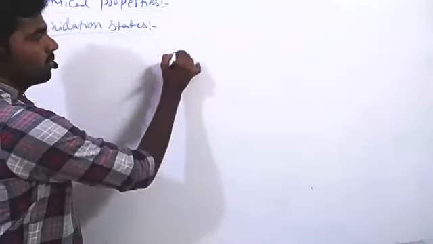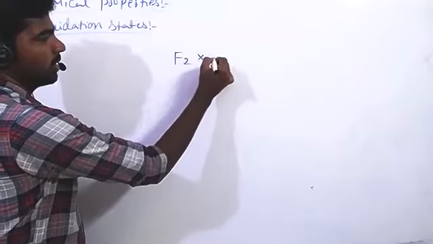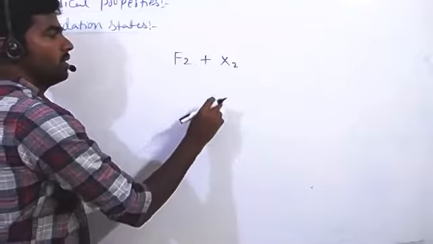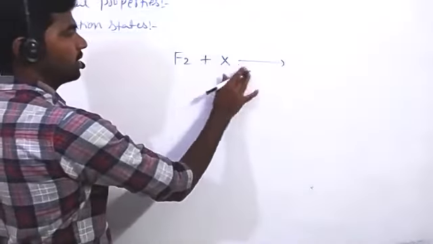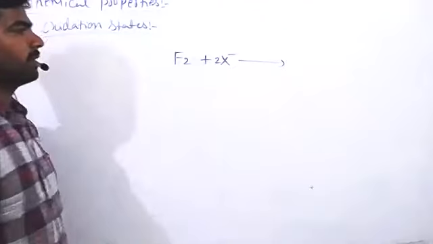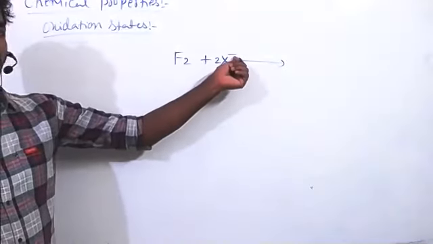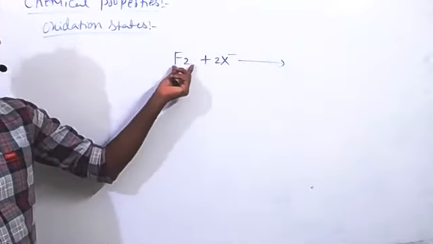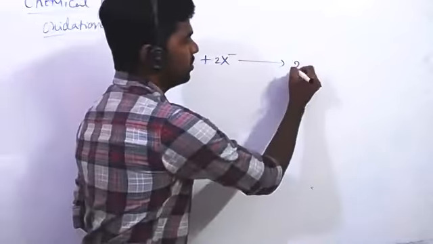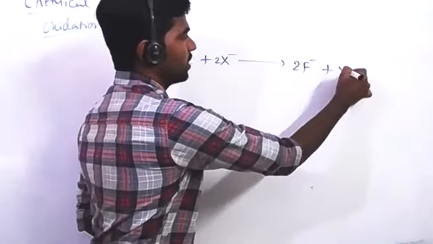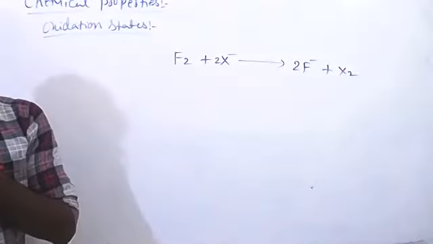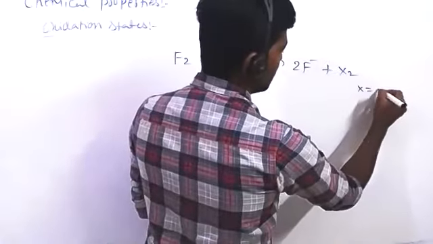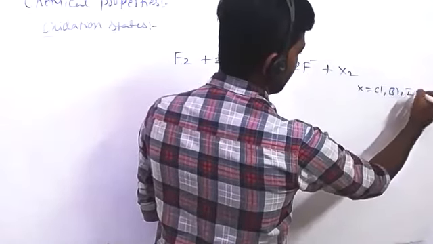See, suppose fluorine taking 2X minus, any other halogen: chlorine, bromine, iodine. Each halogen ion is carrying one electron, no? So two halogen ions together carry 2 electrons. The 2 electrons are absorbed by fluorine. It will become 2F minus, and it is forming molecular halogen. So here fluorine is able to oxidize. X is chlorine, bromine, or iodine.